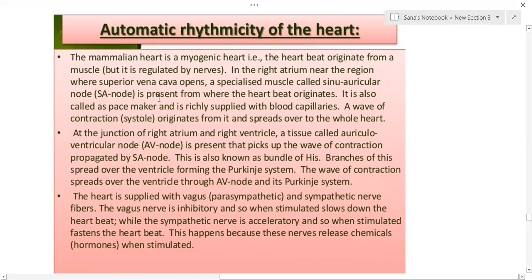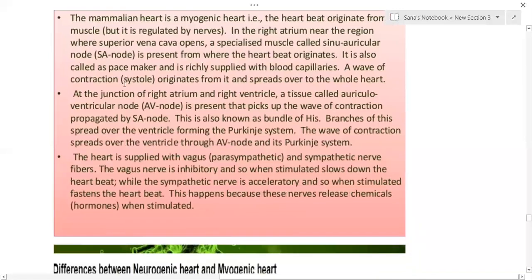It is also called the pacemaker. The pacemaker is richly supplied with blood capillaries. A wave of contraction originates from it and spreads over the whole heart. Those who have a problem in that get an artificial pacemaker fixed. So the SA node is a natural pacemaker.